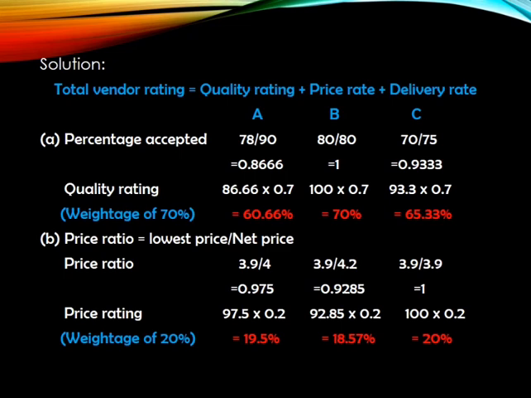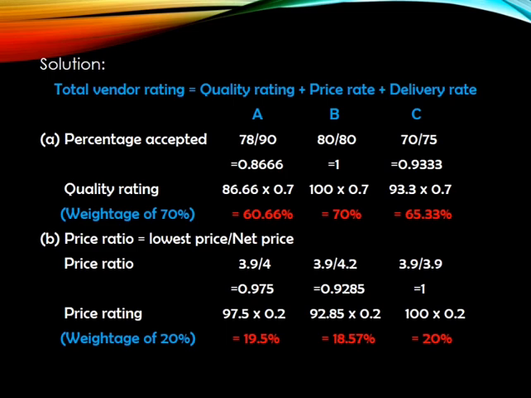Then quality rating is equal to the percentage accepted multiplied by the weightage. The weightage for quality is 70%. So 86.66 into 0.7. The 86.6 is from the 0.86 I previously got, which we multiplied by 100 because we want to convert that into a percentage.